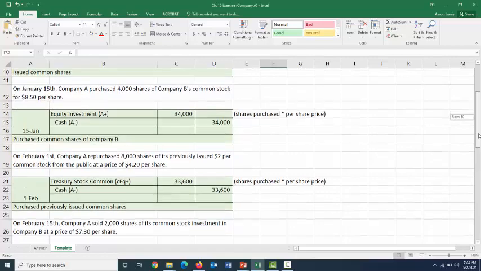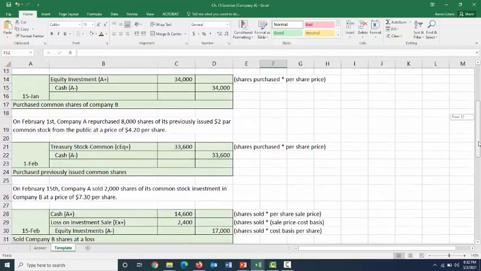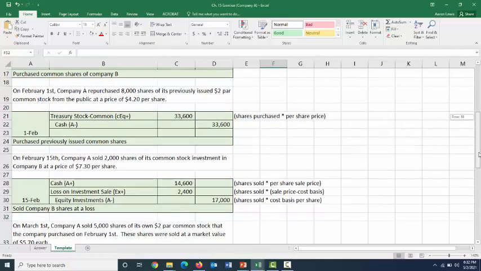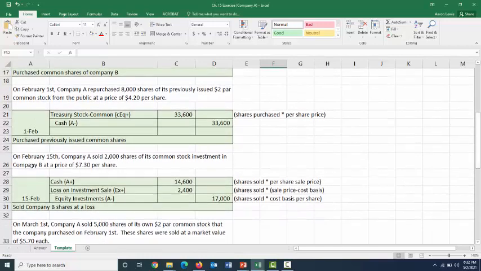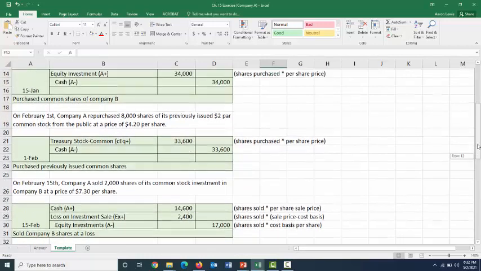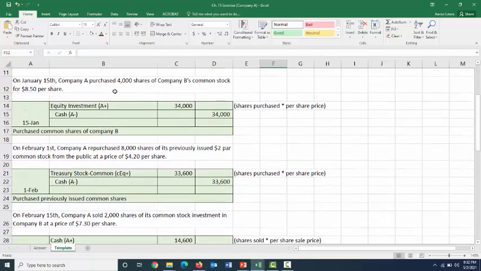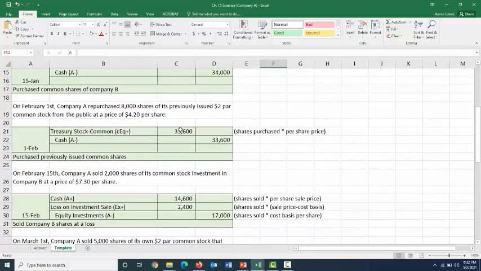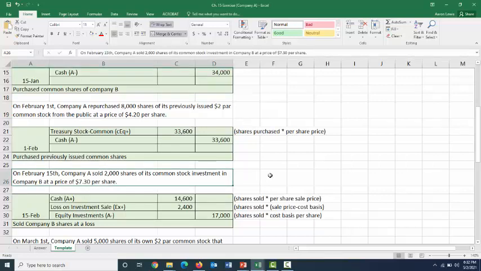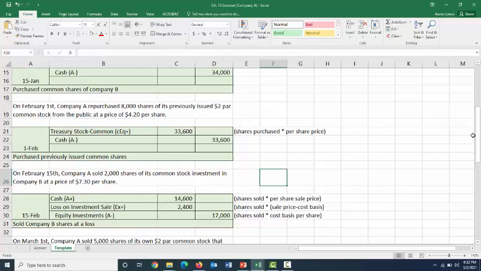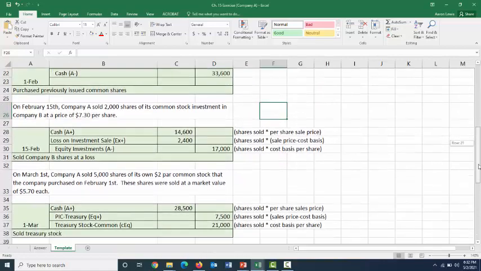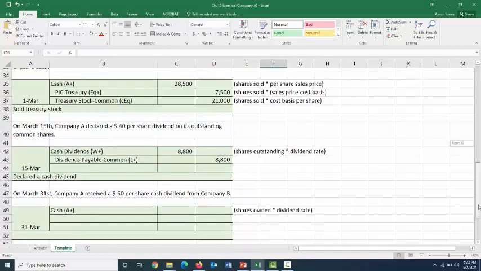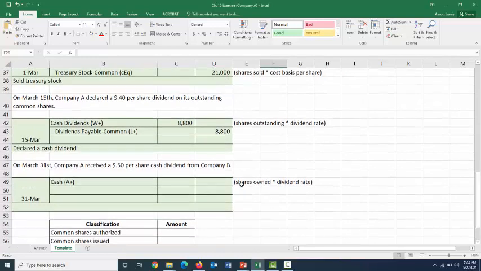On February 1st, that is a treasury stock transaction. That's not going to count. On February 15th, we sold 2,000 shares of our investment in Company B. So we had 4,000 shares from our original purchase on the 15th of January. On the 15th of February, we sold 2,000 of those, which means we have 2,000 left that we still own. Our level of ownership in Company B is 2,000 shares. Did anything else happen in March with Company B's stock? And as we scroll through, no. So at this point, we still own 2,000 shares of Company B.